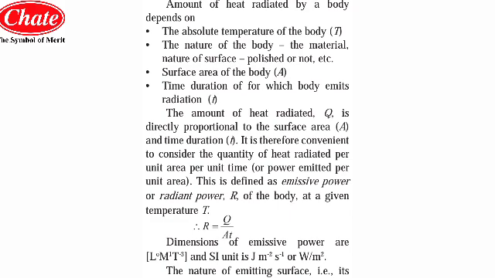The third factor is the surface area of the body, meaning how much cross-section area is involved in receiving the incident radiant heat energy. The fourth is the time duration for which the body emits the radiation.